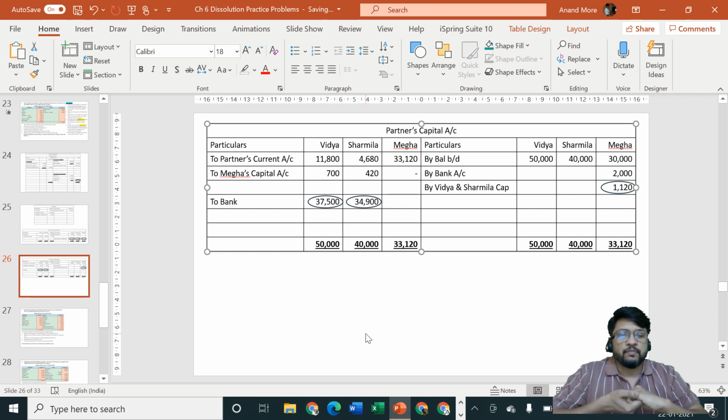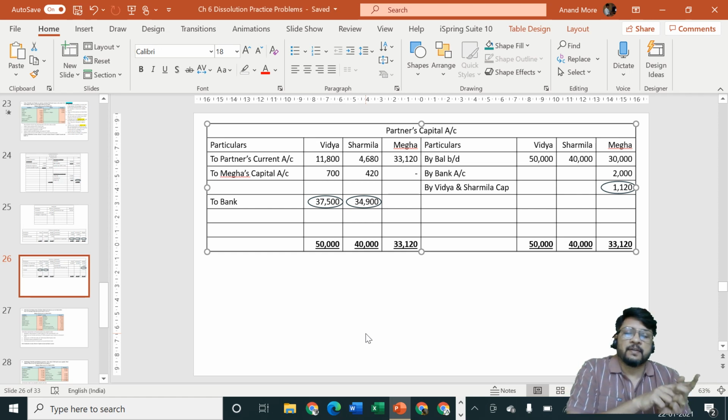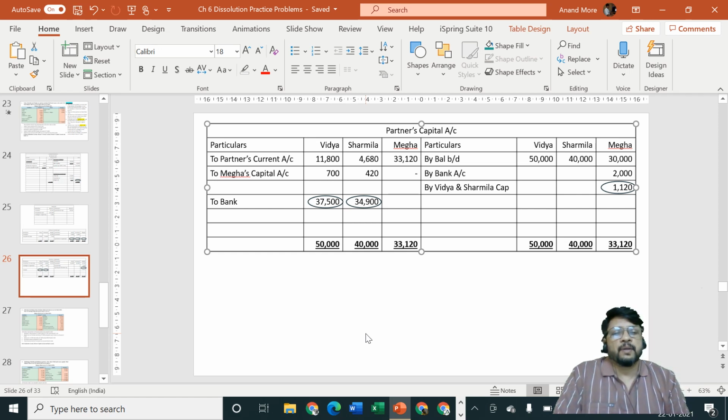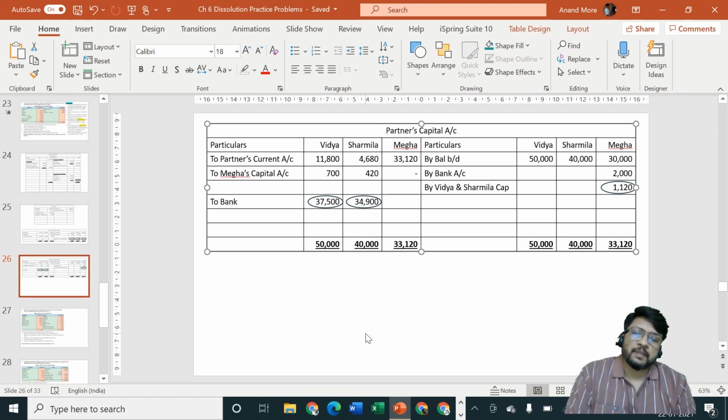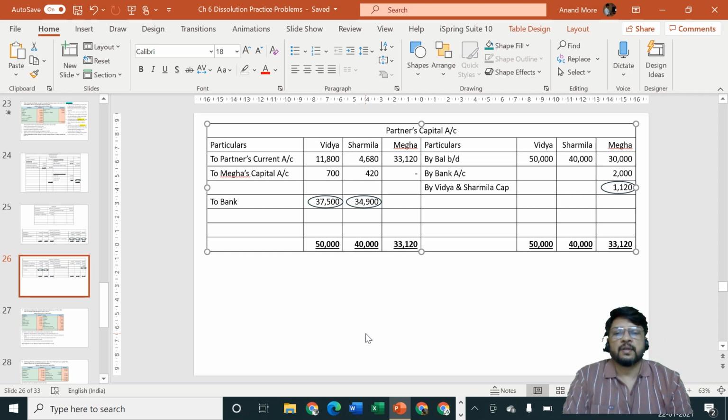Let us net it off, let us set it off, and you are one of the partners, one of the friends is insolvent now, that insolvency deficiency will be also transferred to you. So ultimately we will pay you rupees 50,000 minus 11,800 minus 700. So the amount which is to be paid to Vidya is 37,500, and by applying the same logic to Sharmila, the amount which is payable to Sharmila is 34,900.